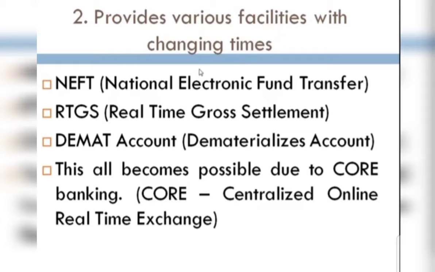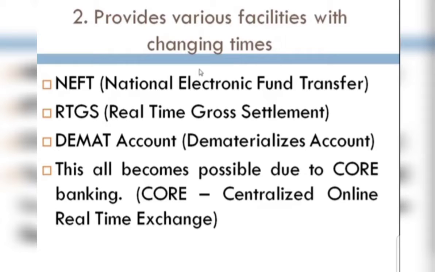Now second is the RTGS. If a large sum of money is there, then RTGS is the better and faster one than NEFT. When you put the money and make the entry, the amount is deposited in the account directly. But in RTGS, 2 lakh is the minimum value and the maximum value is 10 lakhs. If you want to transfer the fund faster, then you can use RTGS.